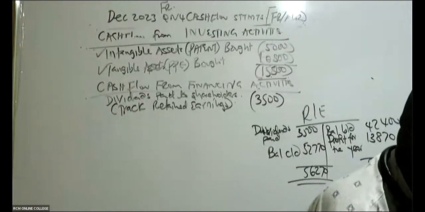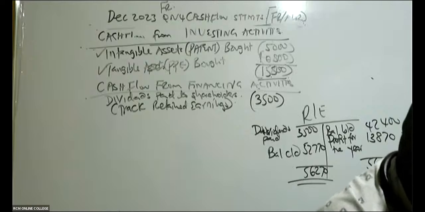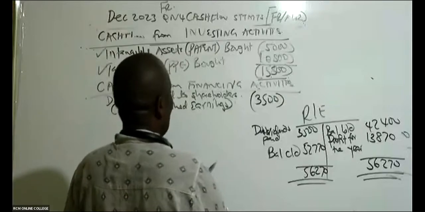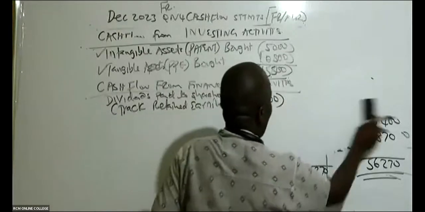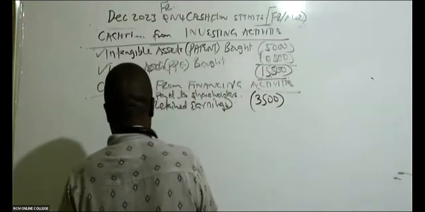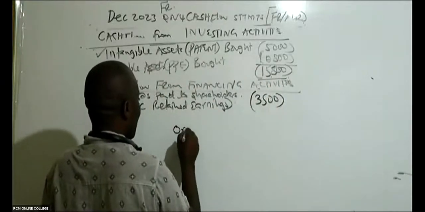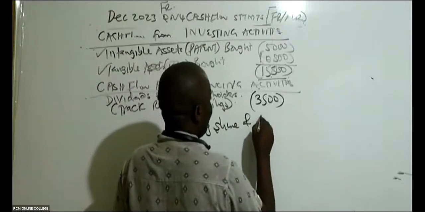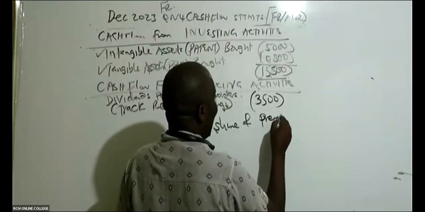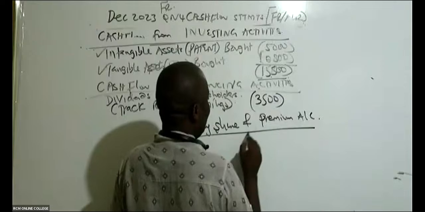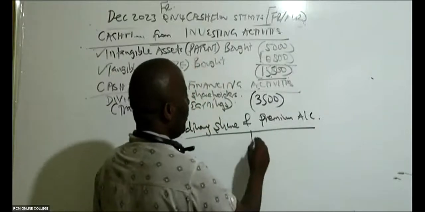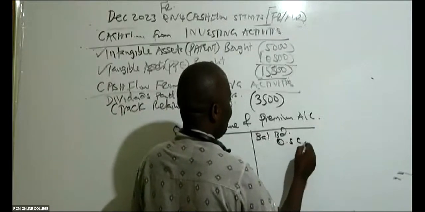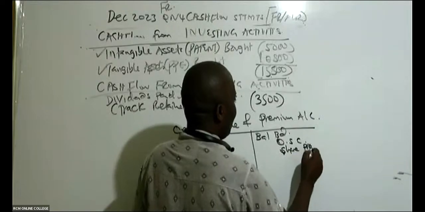Now, from there, ladies and gentlemen, go to your ordinary shares. If you look at your ordinary shares account, those belong here. You know, we have debt and equity. So we look at ordinary shares and the share premium account. You combine them. It's an equity, so balance brought down here. Start with the ordinary share capital, and then we have share premium.